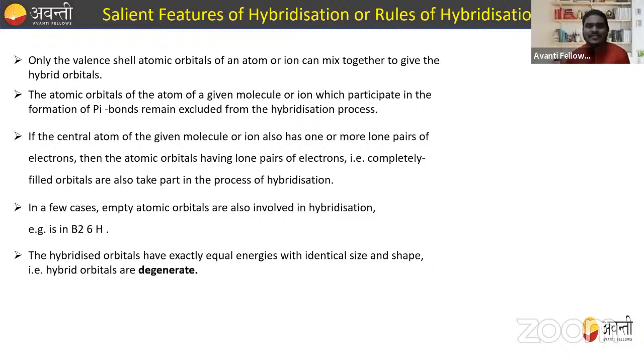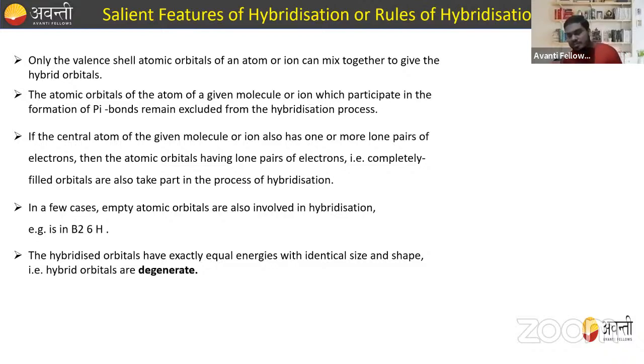Now, what are the salient features or the rules of hybridization? The first one is that only the valence atomic orbitals of an atom or ion can mix together to give the hybrid orbitals, so there is nothing to do with the innermost electrons. Next, the atomic orbitals of an atom of a given molecule or ion which participate in the formation of pi bonds remain excluded from the hybridization process.